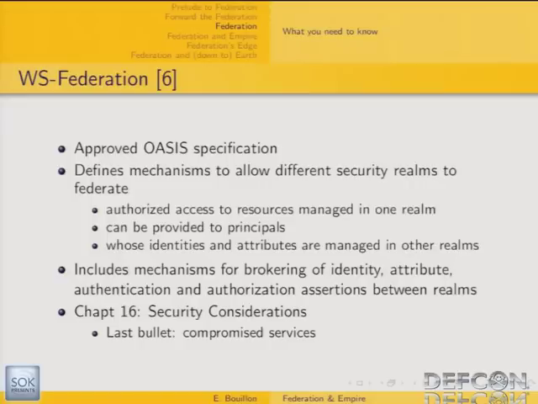And also it includes mechanisms for brokering of identity, attribute, and authentication between realms. And in this specification, the last chapter is about security considerations. It's a very small chapter, it's 1 page. And the last bullet of this chapter is about compromised services. I'm mentioning it here because I'm going to get back to that later and see how this kind of consideration might really be an issue depending on the type of deployment you're considering.